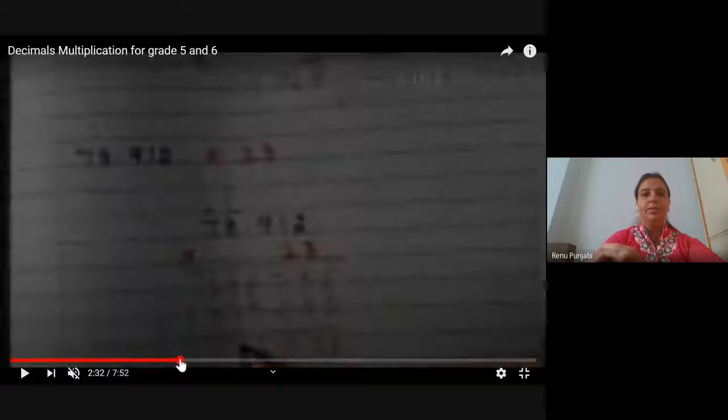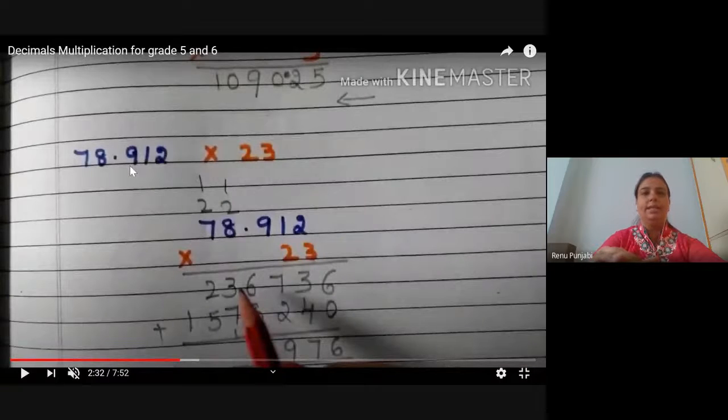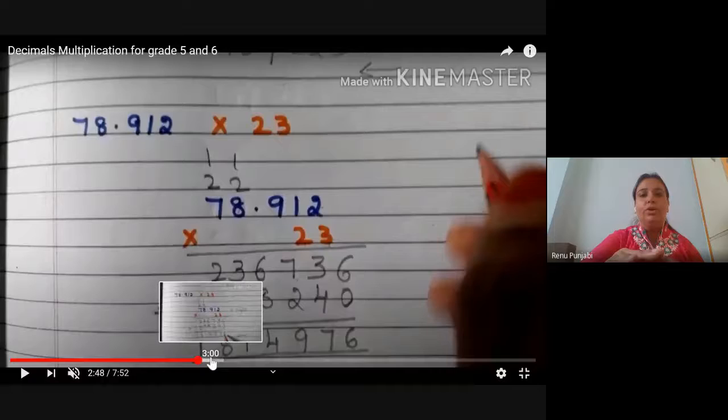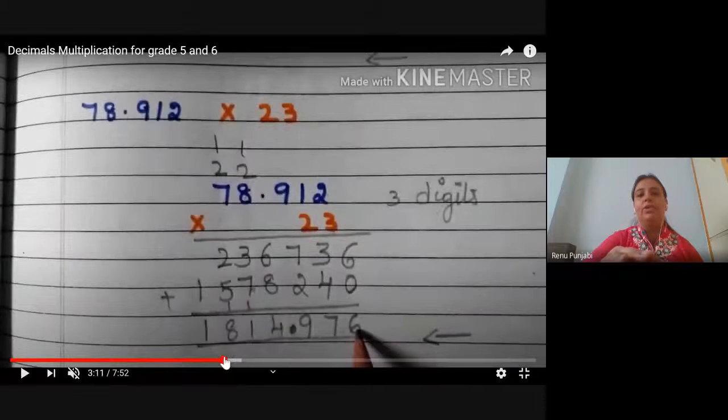Now, in this sum also, when you multiply the decimal number with the whole number, it is the normal way you multiply. But after multiplying, to put the decimal in the product, you check how many digits are there after the decimal, not before the decimal. After the decimal means the right side of the decimal, there are 3 values. So in our product also we will count the 3 values from the back, 1, 2, 3, and put the decimal. Are you all clear here also?